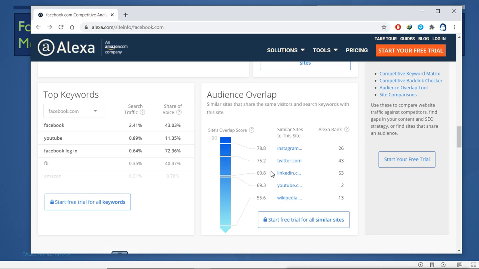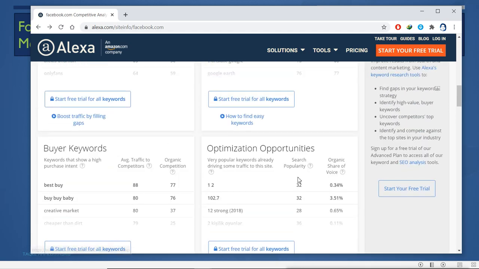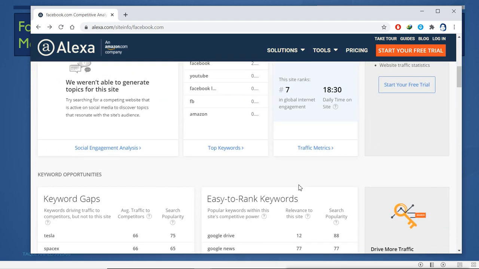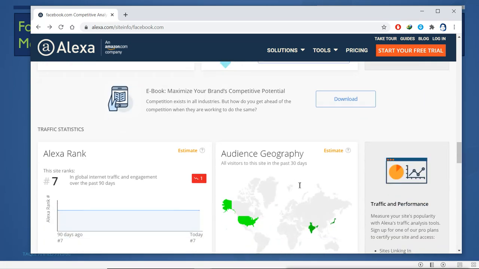Top keywords. So you can see some options are available and some are not free, or you can go for the trial version. It will give you some trial time, so within the trial period we can do our job and then close the account. So we can even use the trial version.